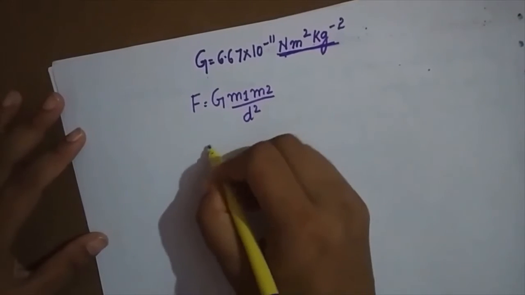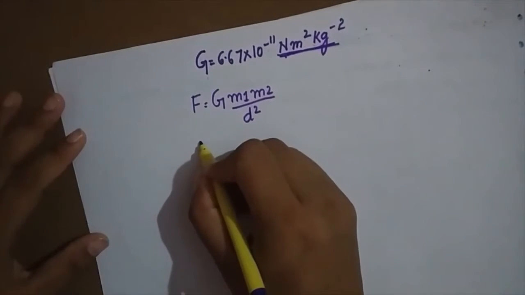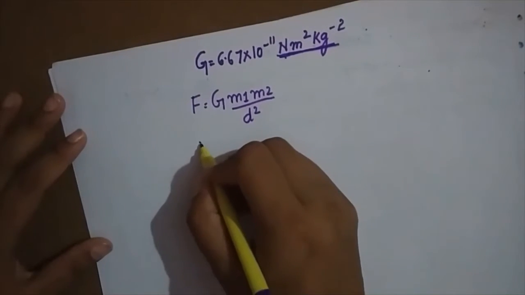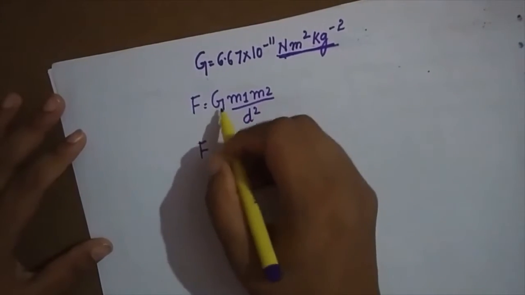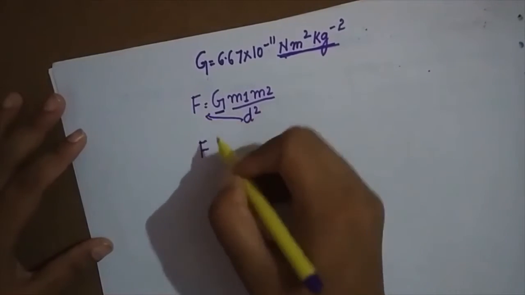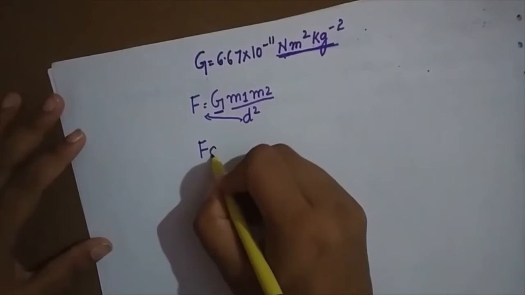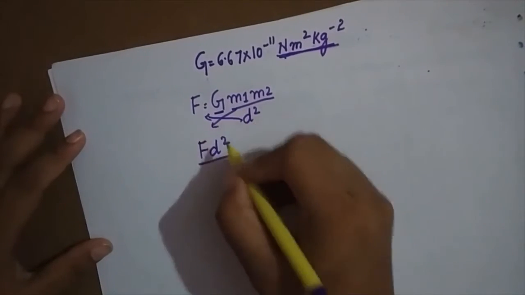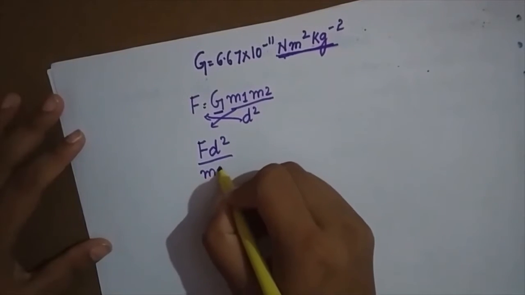F is the force of attraction. Now I want to find the unit of G. So what do I do? I'm taking the D square to the other side, then I'm getting M1 into M2 down.